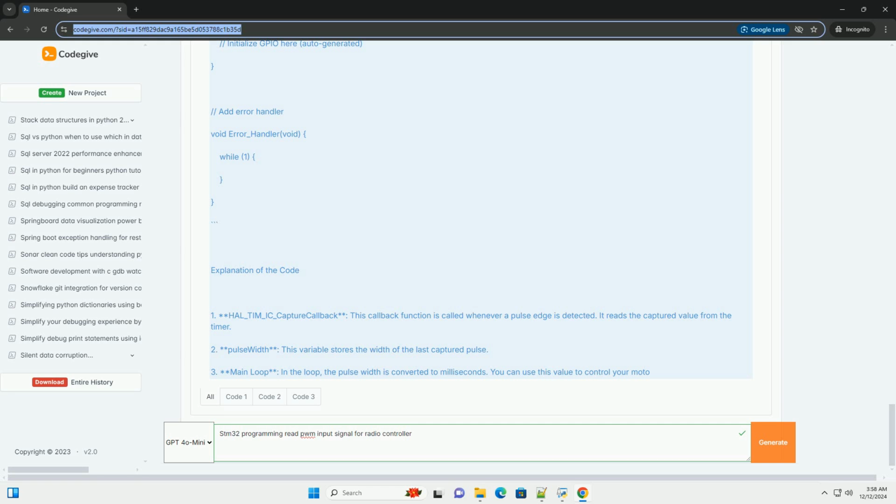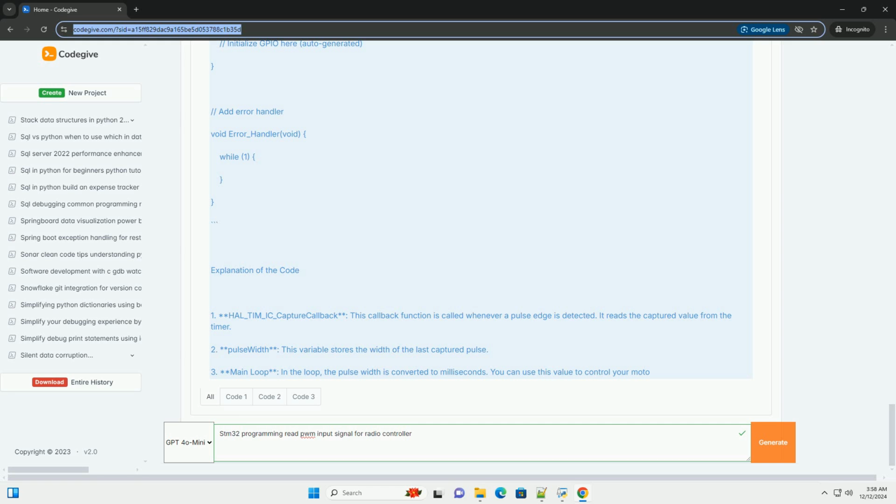Reading a PWM, pulse width modulation, signal from a radio controller using an STM32 microcontroller can be achieved using the input capture feature of the timer peripherals.